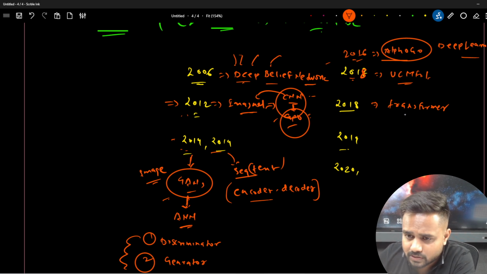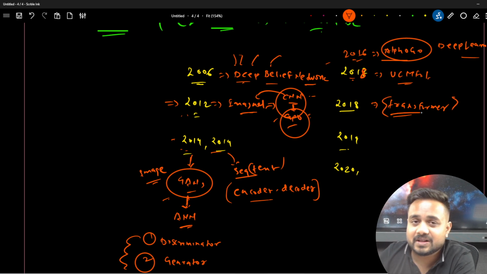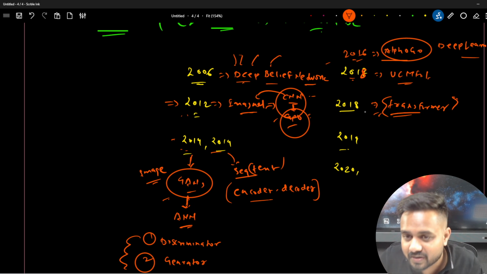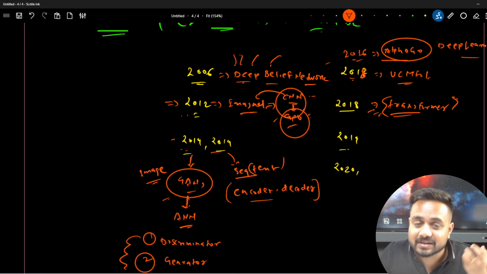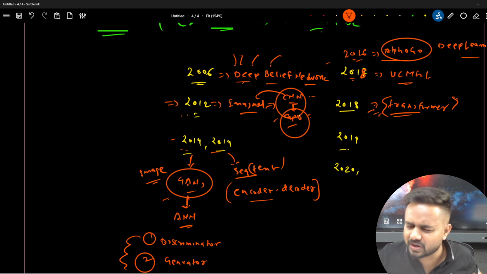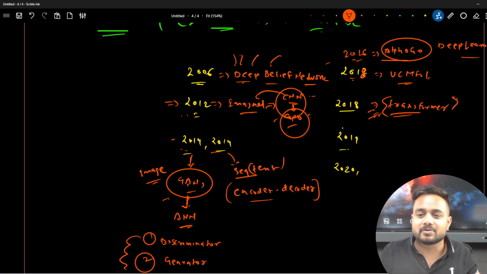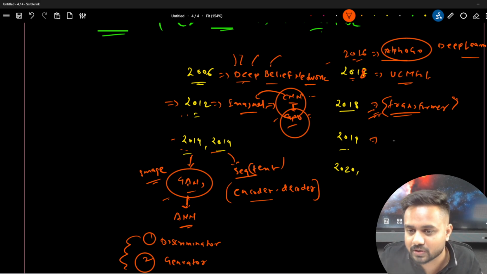Now in 2018 there was the transformer, guys, and I don't even have words for this architecture. Primarily it was created just for translating languages, but later on it became the backbone of the modern, state of the art algorithms, whatever the field. Whether it's language or images, people are using the transformer now, and it's a very important thing. Now in 2019 GPT is there, or BERT is there, in 2019 itself, okay.